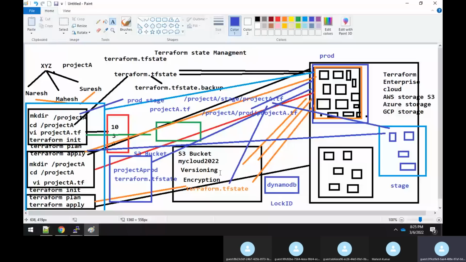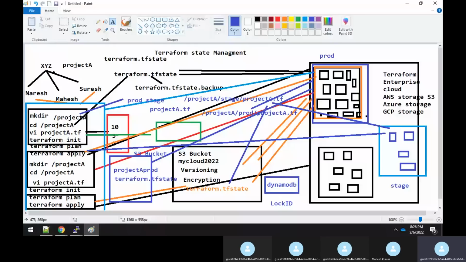Naresh completing his task means he will do an apply. Once he does an apply, the new latest value will be written to the Terraform.tfstate file. Then a version will be created as a backup, and a new file with the new data will be there. Finally, DynamoDB will release the lock because Naresh has completed his task. Now Mahesh can go in and work on it.